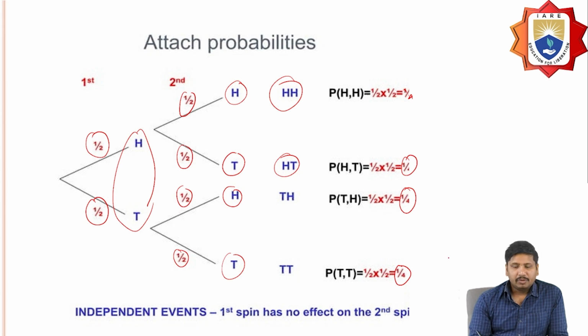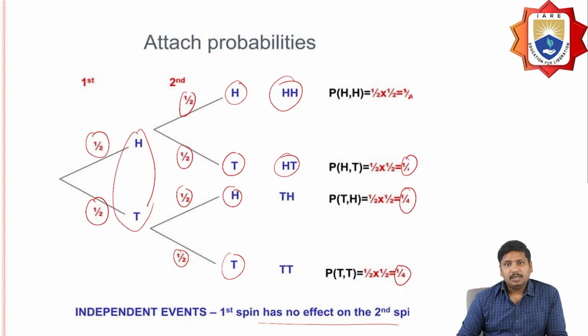Independent event means that one spin has no effect on the other spin. So both are independent, and one should not depend on the other. That event should be treated as an independent event.